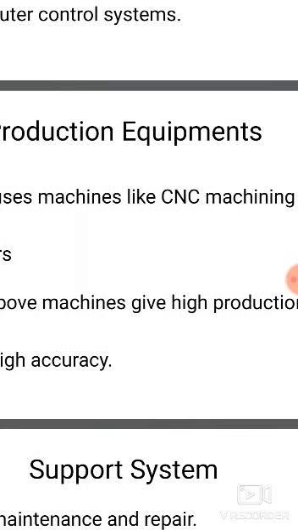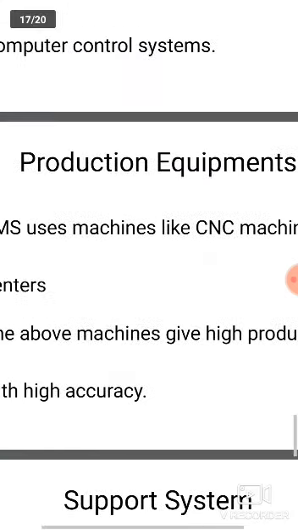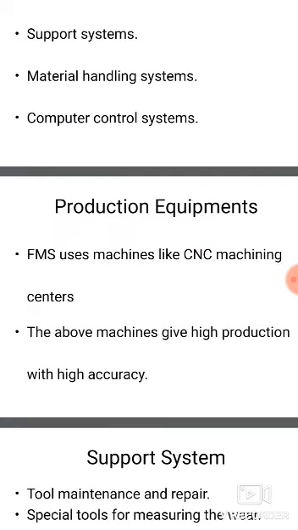What else is it telling? The automated storage of the material. The production equipment used in FMS depends upon the product manufactured. Whatever the product manufactured, that depends on the production equipment.